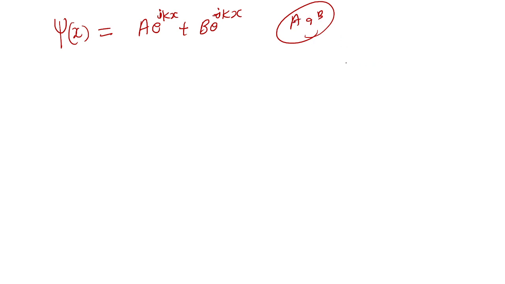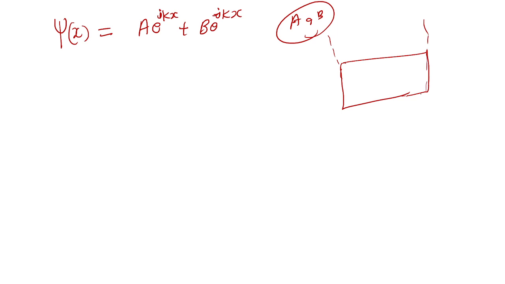And this is psi of x equal to A e to the i kx plus B e to the minus i kx. A and B are constants. These are the constants which we have to find from the boundary conditions. What do boundary conditions mean? Boundary conditions mean the conditions at the boundary of this box.